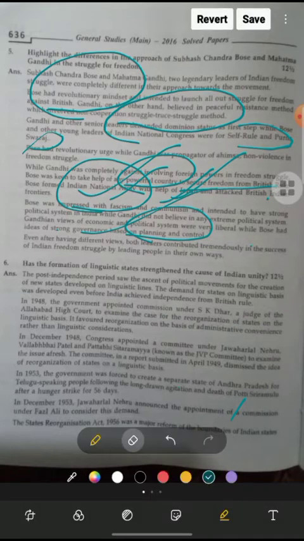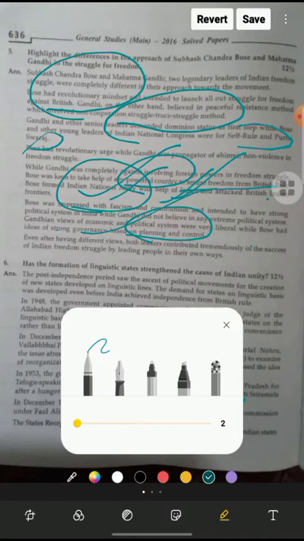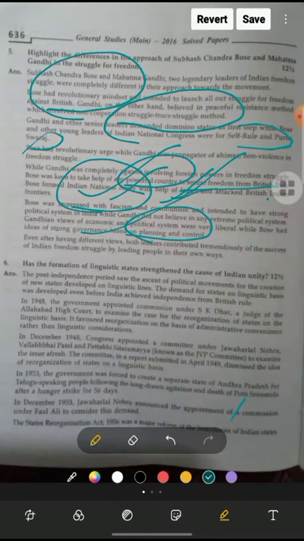Now we are going to discuss the next question. The next question is: how did the formation of linguistic states strengthen the cause of Indian unity? So here, what the question wants to ask is how linguistic states strengthened the cause of Indian unity. So why are these linguistic states so significant for Indian unity?